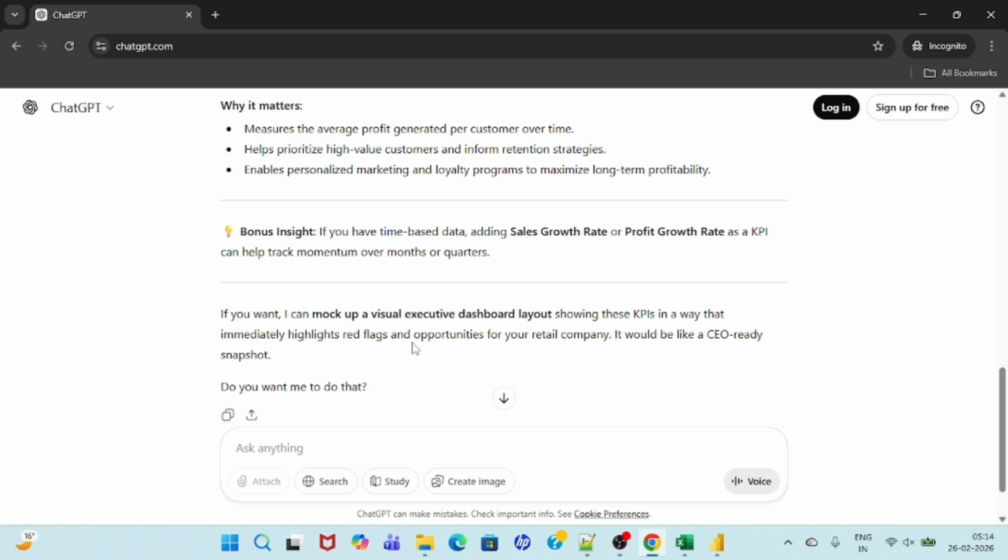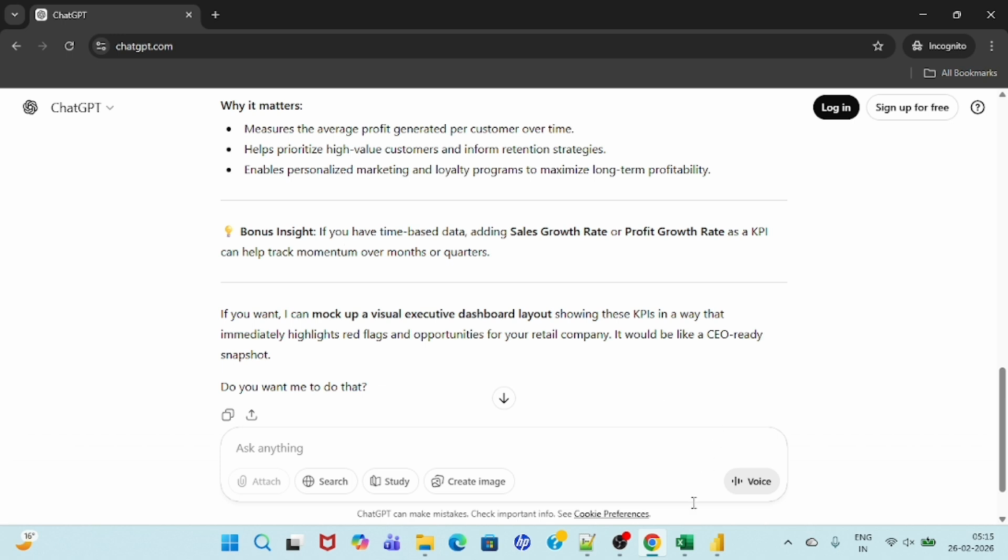Now I want to say that executives don't want dashboards, they want decisions. That's why today I'm taking the help from AI to build a CEO dashboard, or you can say an AI executive dashboard. Okay, so we have got clarity from this prompt.